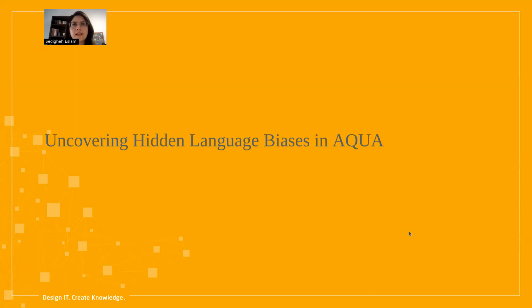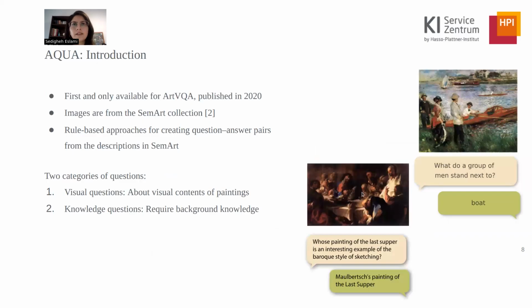In the next section, I describe our discoveries regarding hidden language biases in ArtVQA. First, let's have an overview of the AQUA dataset. AQUA is the first and only available benchmark dataset for developing ArtVQA. Questions in AQUA are either visual questions that ask about the content of the image, or knowledge questions that ask about some historical background knowledge around the artwork.